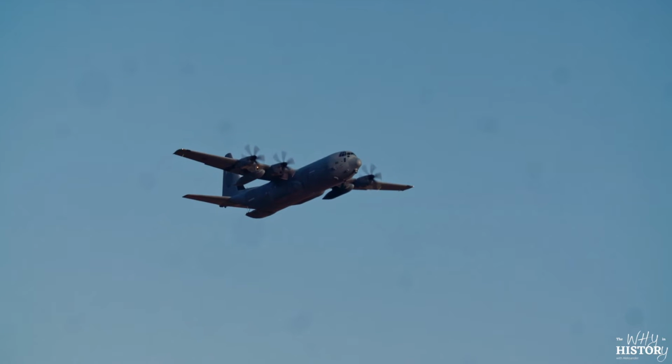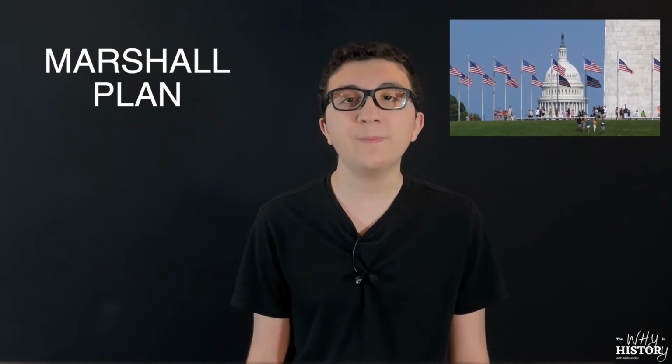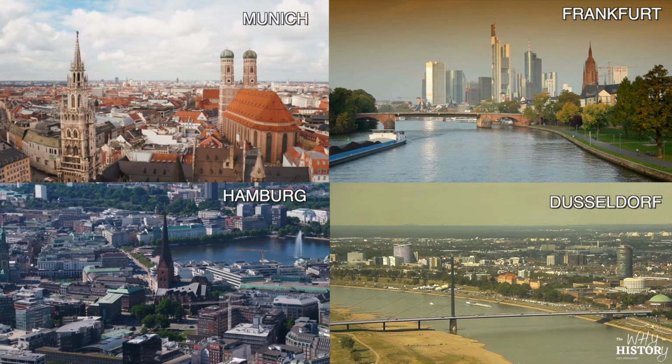An exception to this was in 1948, when the Soviets instituted a year-long blockade of the city. The West got around this by flying everything in and out in what became known as the Berlin Airlift. With the help of the Marshall Plan, the American initiative to rebuild Europe after World War II, West Germany rebuilt quickly, and in 1955, its economy exploded.